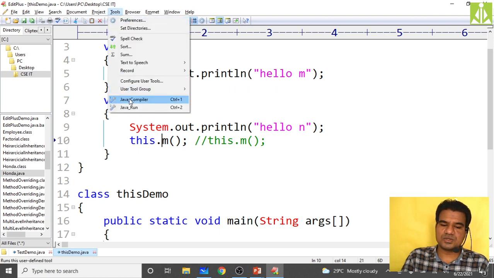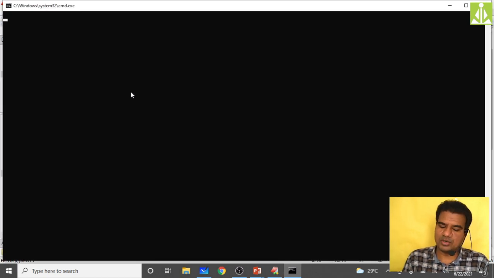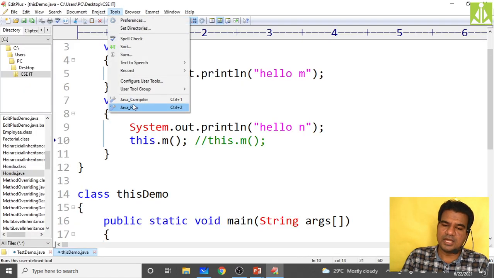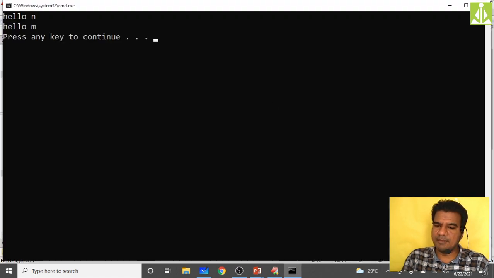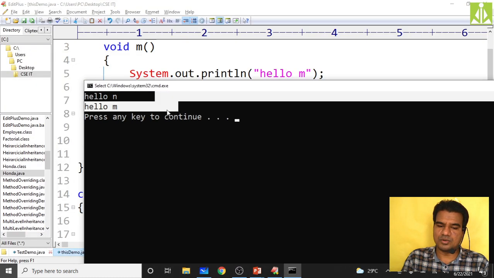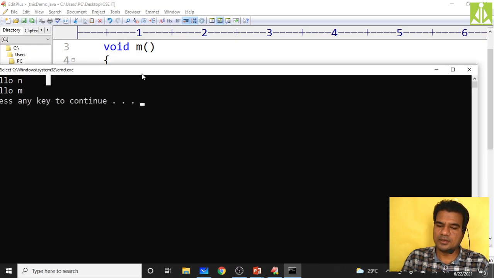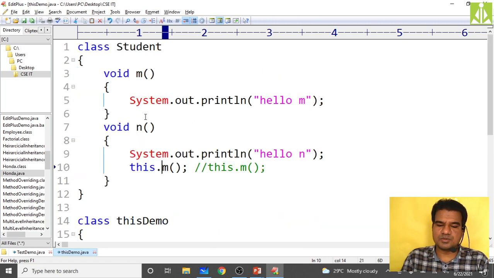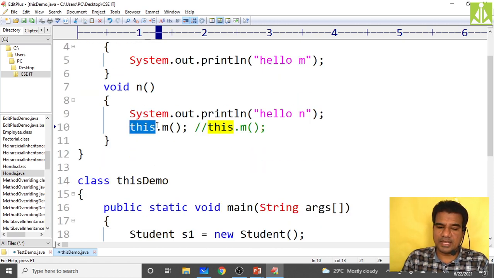So this dot m is also the same. Okay, I'm invoking the current class method. Even if there is no ambiguity and you add this to the m method, you are getting the same output, hello m and hello n. As you can see, when you compile this program, the compiler is making this statement in this way. That's the reason even if you add this keyword, you are not getting any issue, and the compiler considers that one and executes the program.